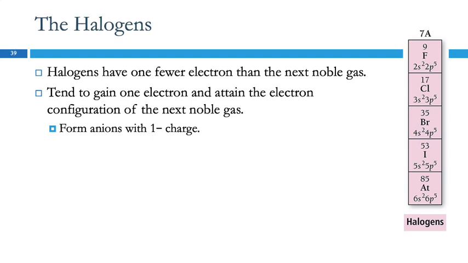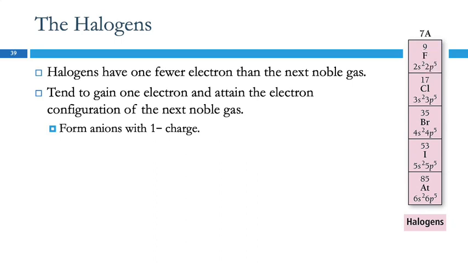The halogens. So they are also very close to the noble gases, but now they're 1 short. So all of these guys have 7 valence electrons. They want 8. They're just missing that one thing. And so these will readily gain 1 electron. Gaining an electron makes them a -1 ion, but gives them that noble gas electron configuration.